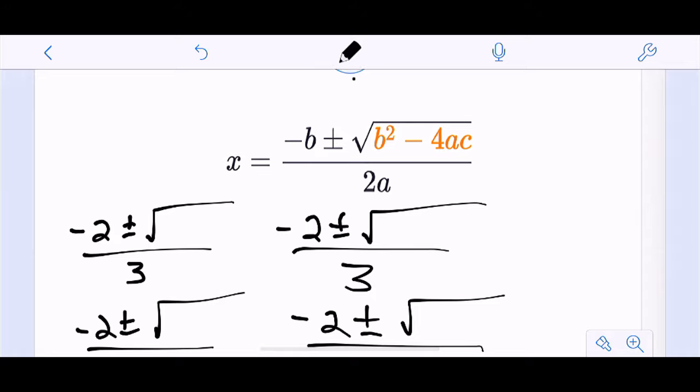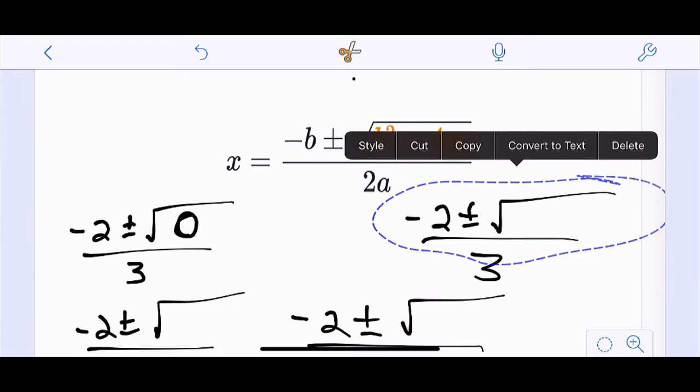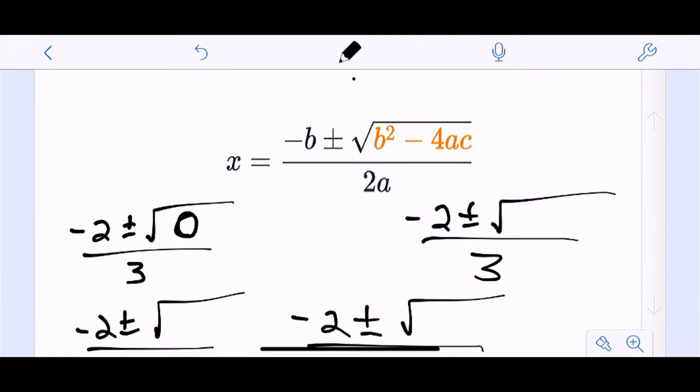First of all, let's say that the value under the radical, that discriminant, comes out to be 0. Think about what that would simplify to. If that came out to be 0, you would have negative 2 plus or minus nothing, which is just negative 2, over 3.